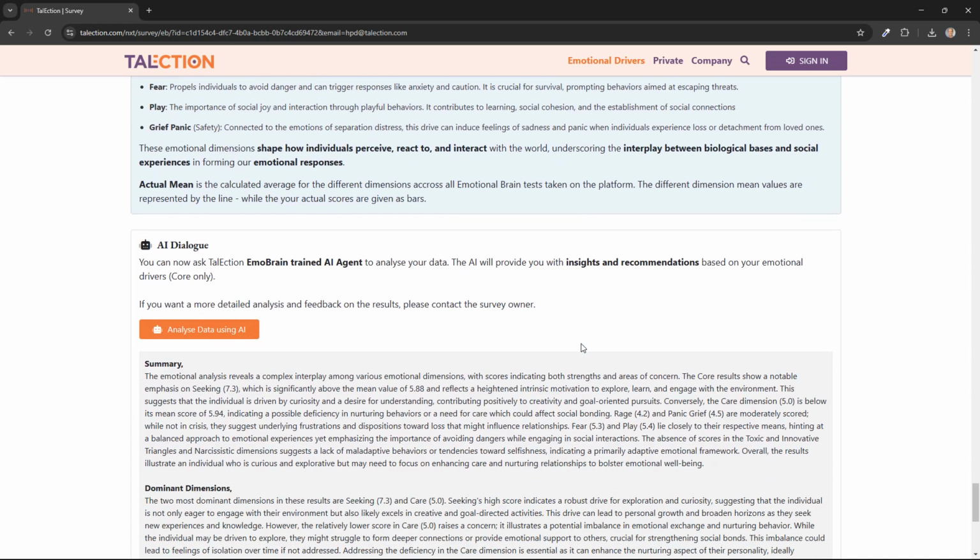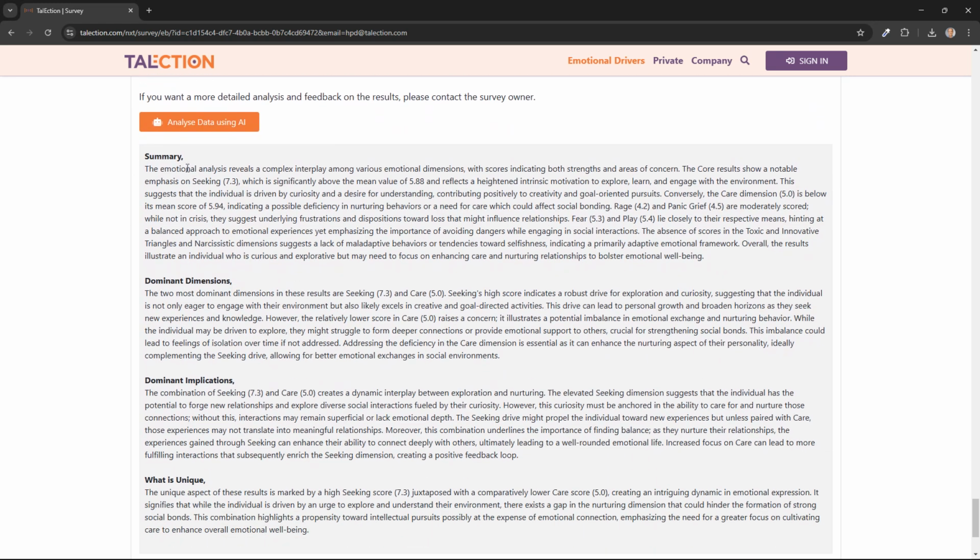At the bottom of this page, you see the possibility to run the results of the core only part of this survey through an AI dialogue. And this AI dialogue will then contact the AI agent that has been trained on the emotional brain and the dimensions and give you back three responses. A summary of the results, picking out the two dominant dimensions, and then talking about the implications of those two dominant dimensions, and then walking on to talking about what's unique about your results.